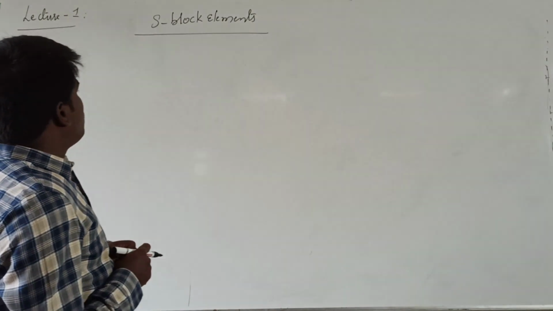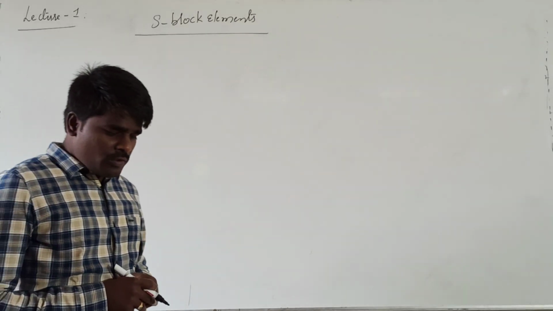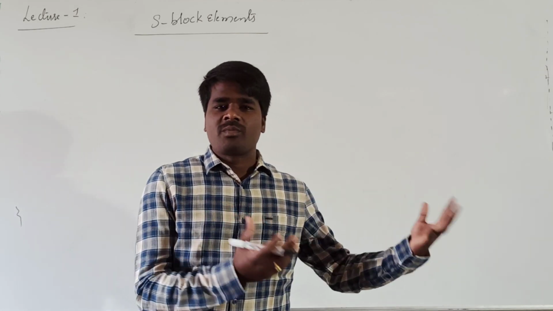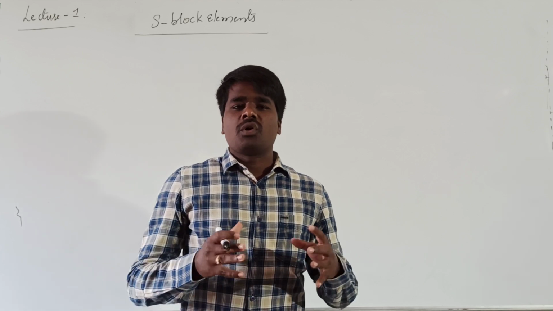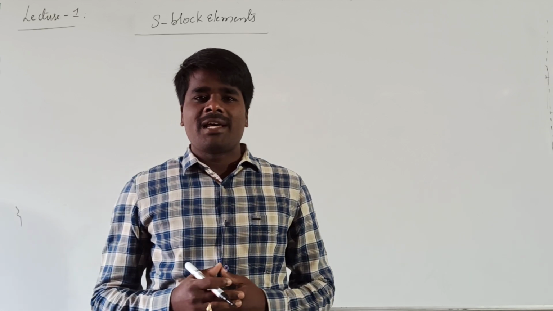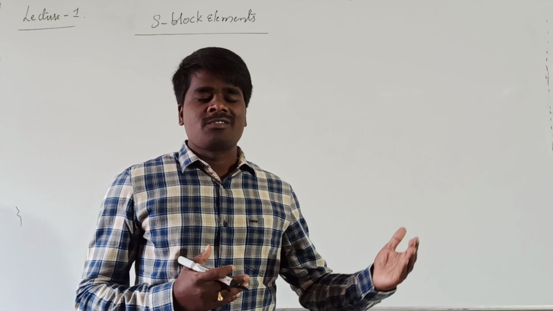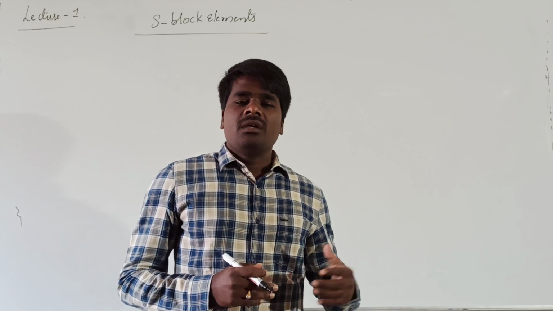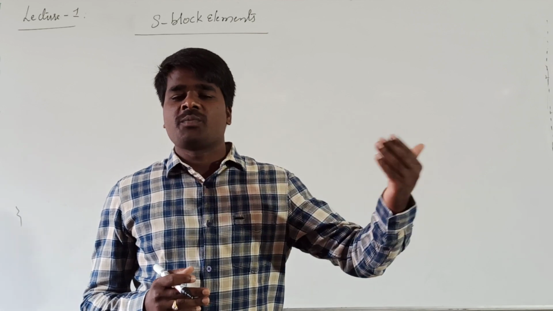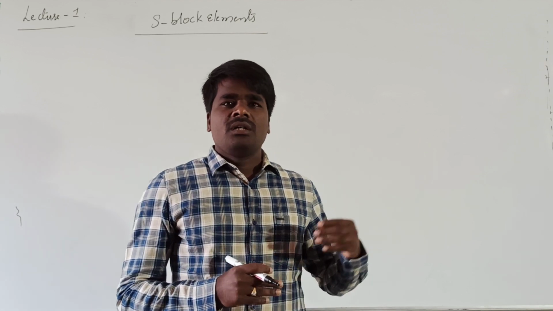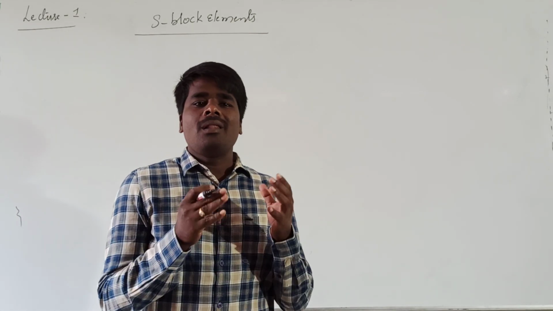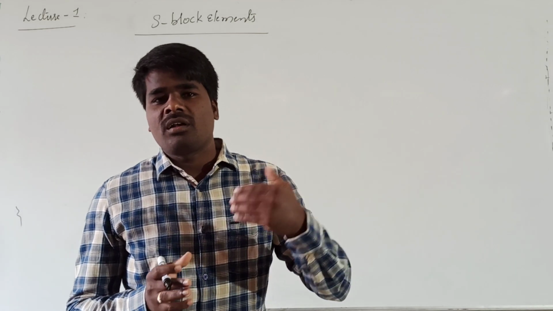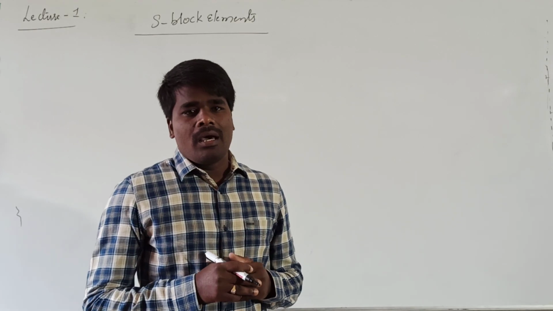See what is meant by S block elements. First of all, from the discussion of the periodic table, you might have come to an awareness of what is meant by S block elements and what is meant by P block elements. Based on the electronic configuration, the elements of the periodic table have been classified into 4 blocks, that is S block, P block, D block, and F block, based on the entry of the differentiating electron into their corresponding orbitals. So all the elements of the periodic table in which the differentiating electron enters into the s orbital of the valence shell are generally considered as S block elements.